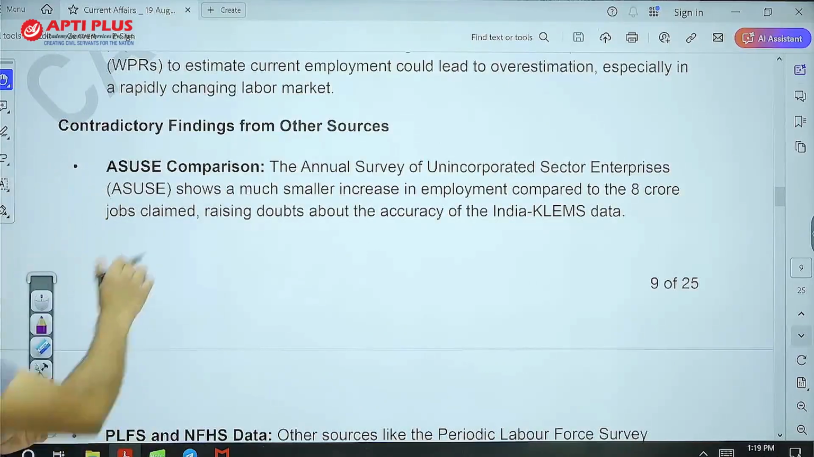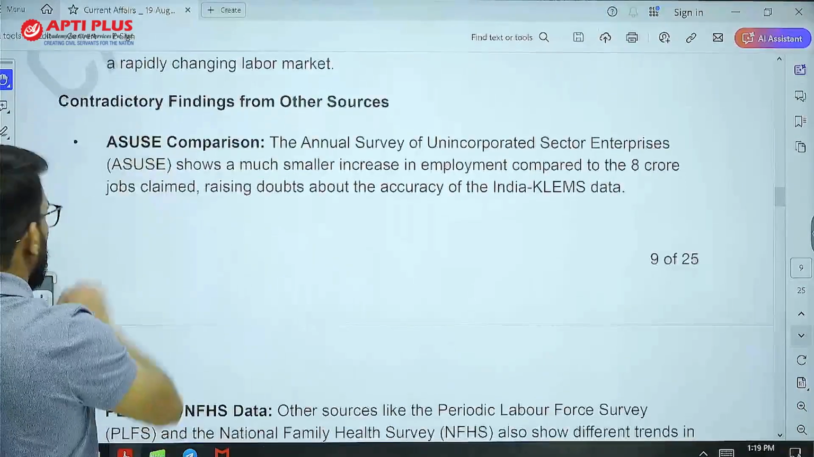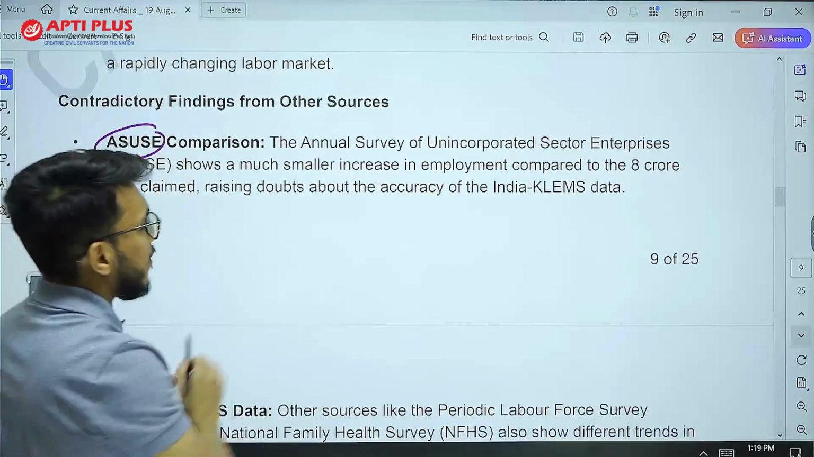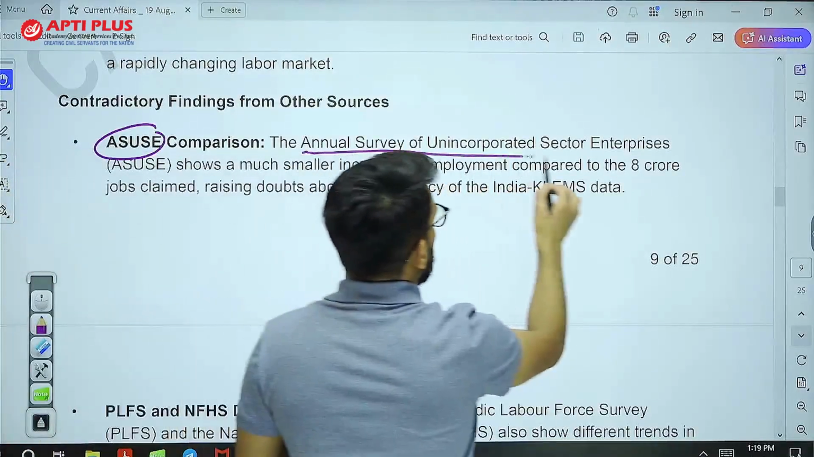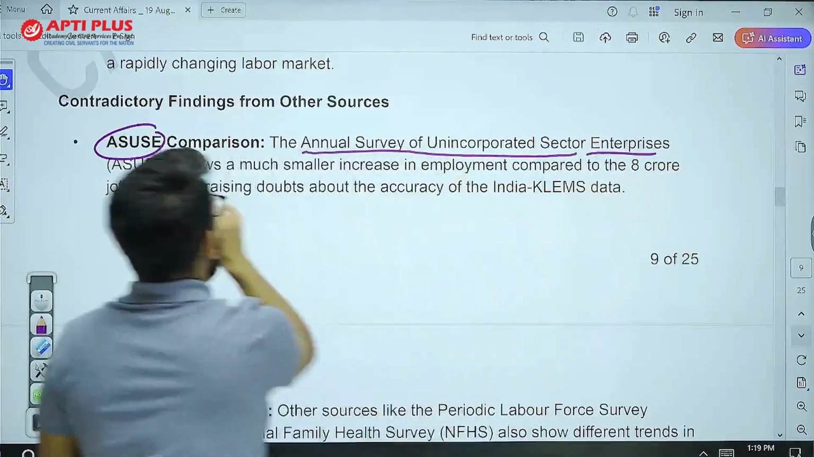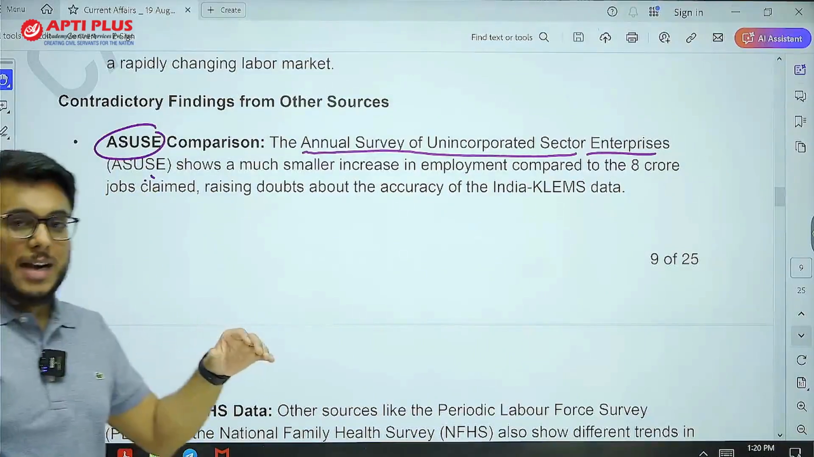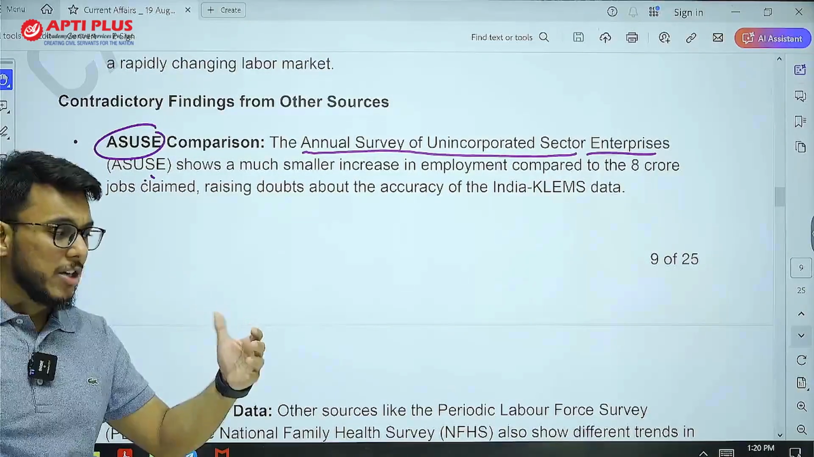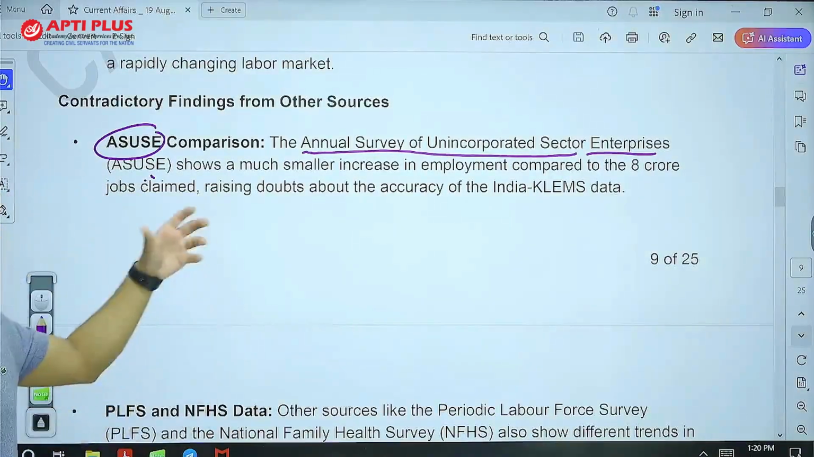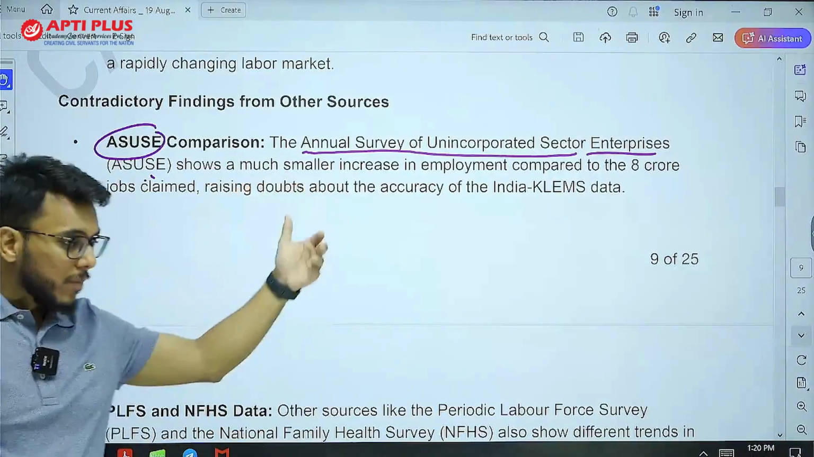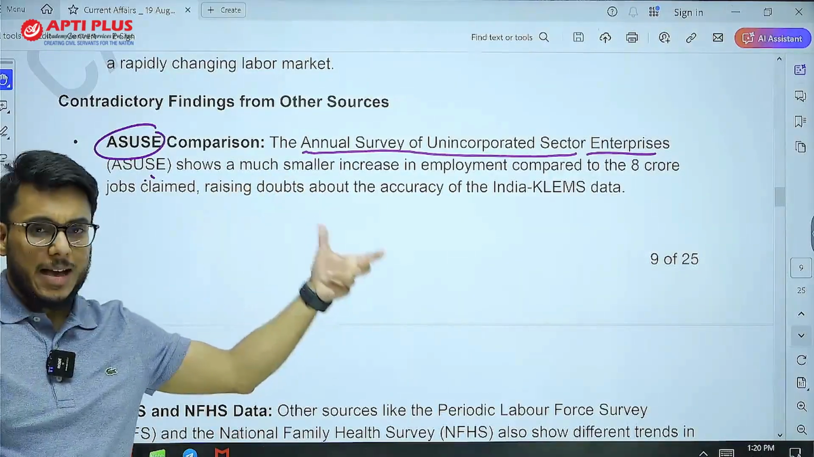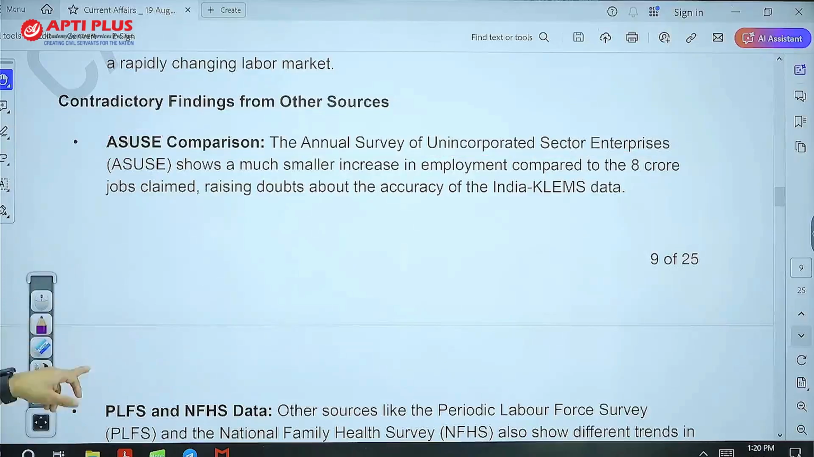For example, we have ASUSE, the Annual Survey of Unincorporated Sector Enterprises. Now, this survey, which actually tracks employment, shows that job creation is there, but it is not 8 crore. So therefore, the survey denies what is being claimed.